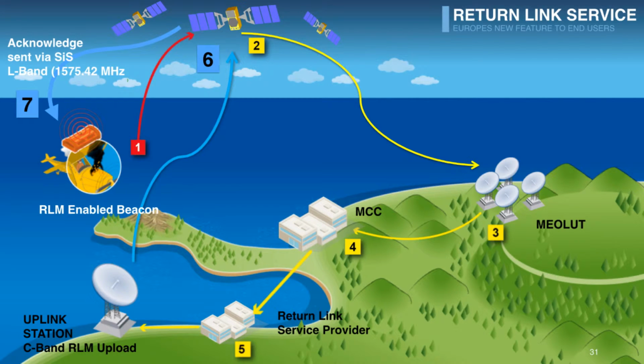And in terms of the return link service, you may guess that the first part we have already seen. We activate the signal with a return link message enabled beacon. So obviously the beacon should be prepared for that. So within the same distress message, they embed, they change a bit, and they request this feedback, this acknowledgement.